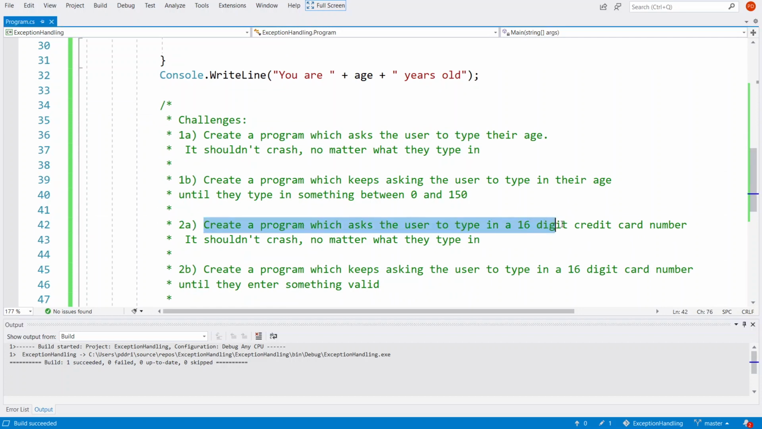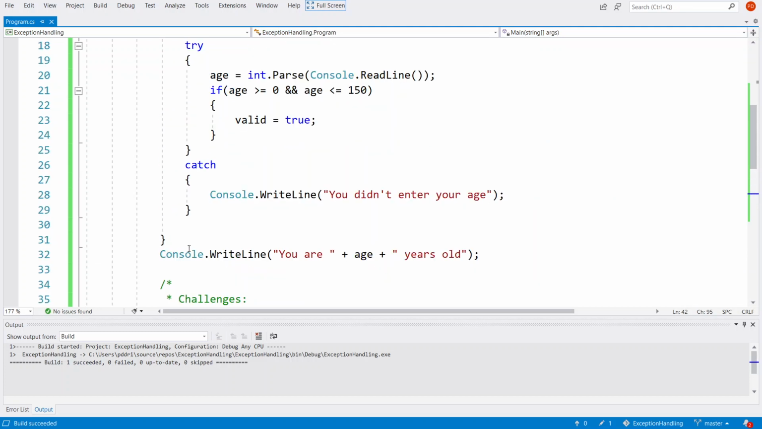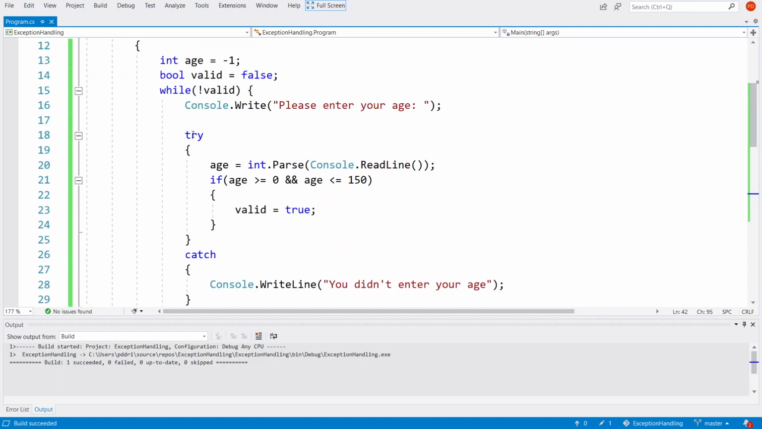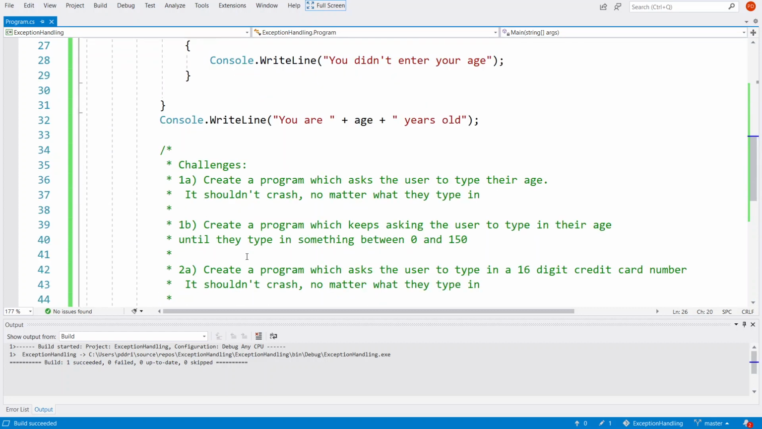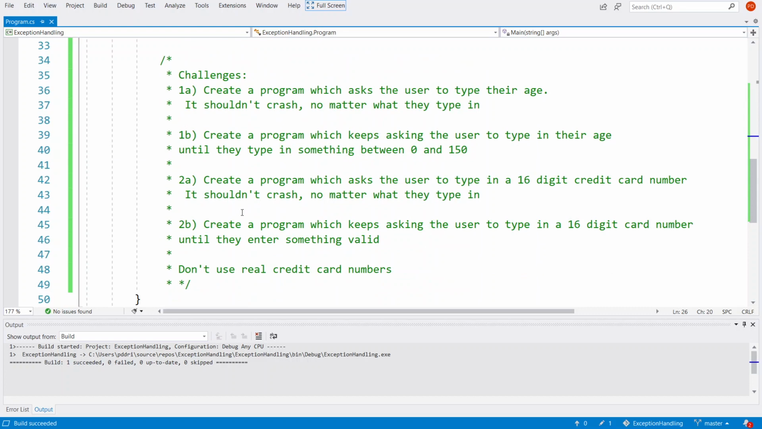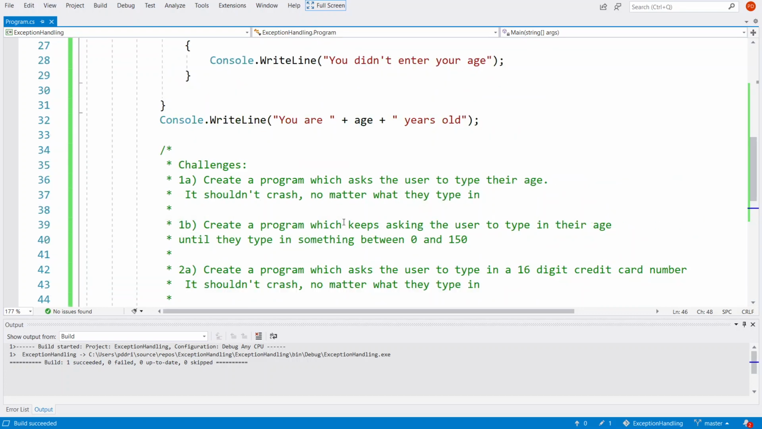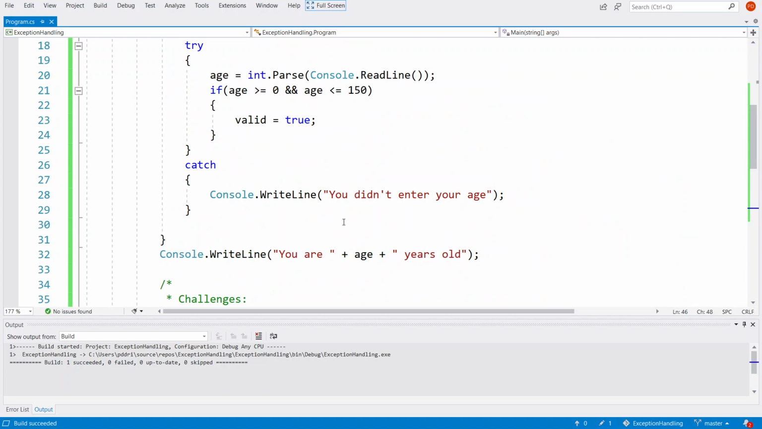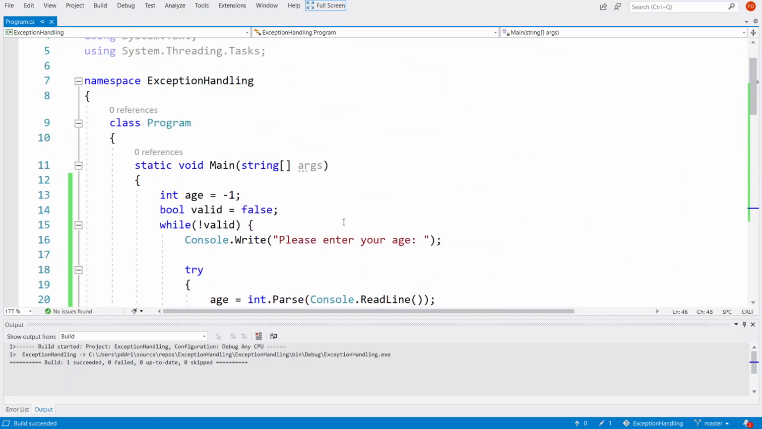So your challenge is to do the same sort of thing. Ask a question so that the user types in something. Use exception handling, so try and catch if the user doesn't put in a sensible value, so it has to be a 16-digit integer. And if they don't type in something sensible, then you just got to keep looping round. So it's a bit of practice on exception handling and some validation in there too.